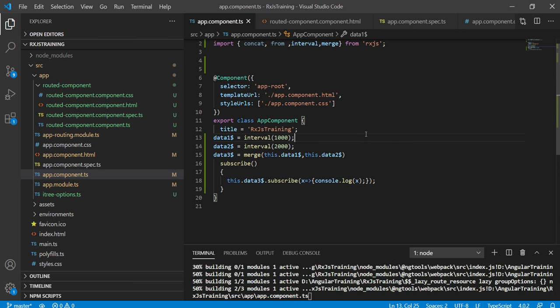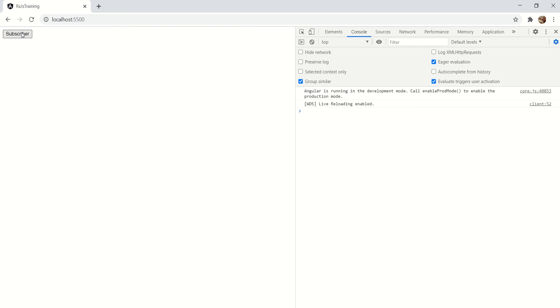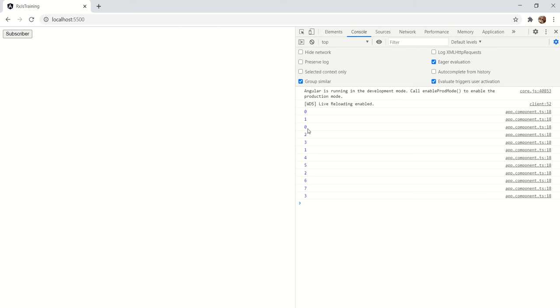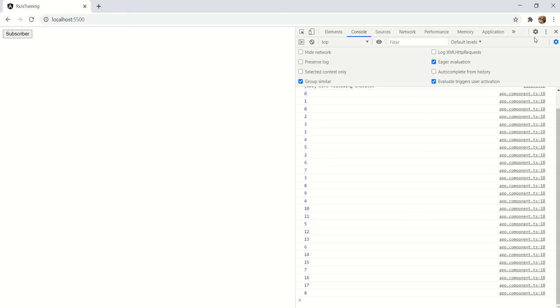Now we have merged these two observables into data 3 and we will see the output here. We can see that 0, 1 is generated from the first observable, 0 is generated from the second observable, and 2, 3 is generated from the first observable, and 1 is generated from the second observable. It has merged the two observables.